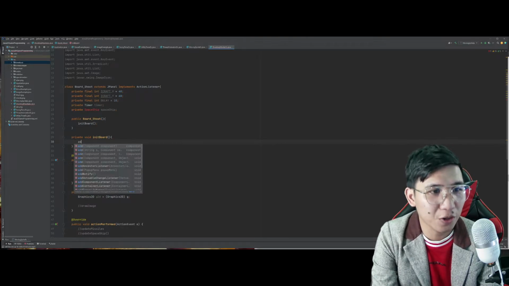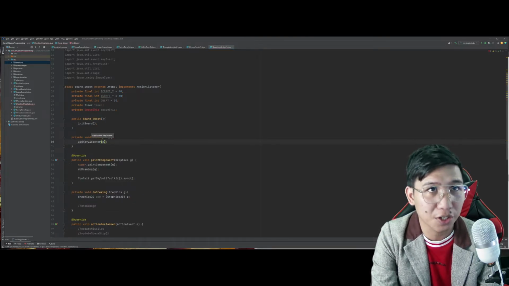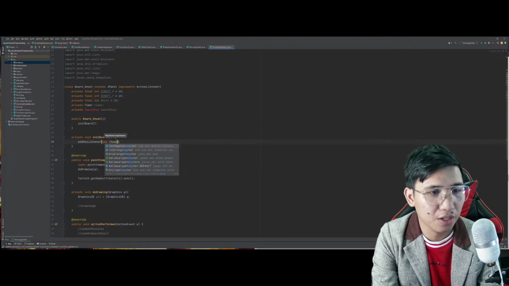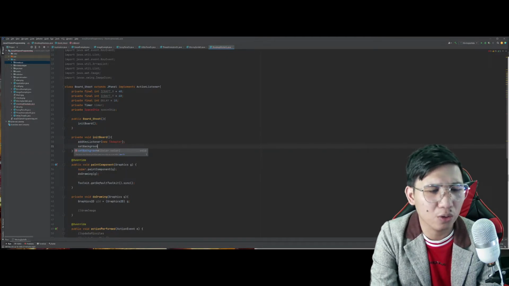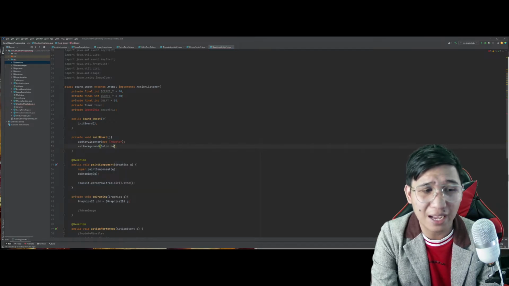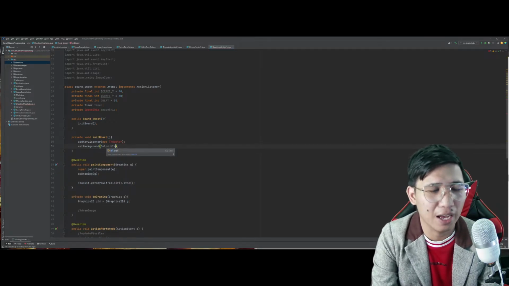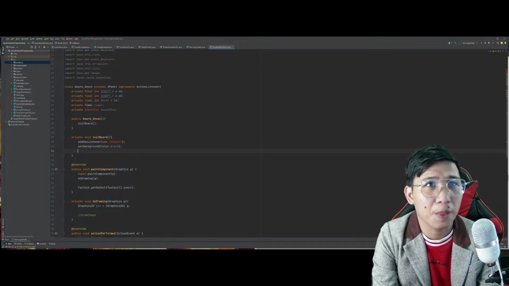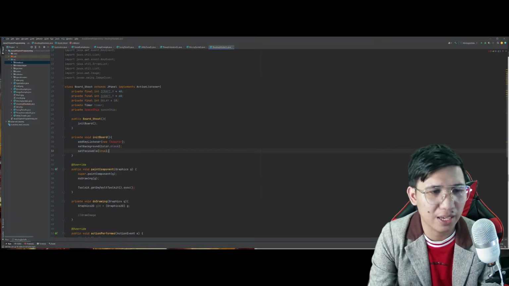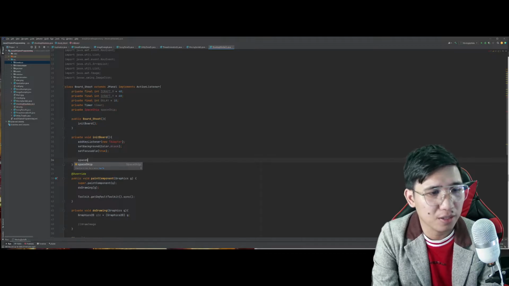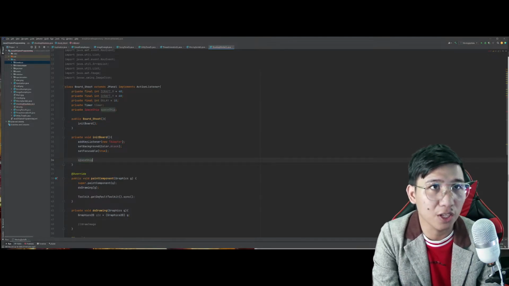Parang yung ginawa natin kanina dito, listener, t-adapter, tapos set background, color.black. Tapos yung focusable natin is true. Wala lang yan, pero lagay nyo lang basta para lang mag-update yung nangyayari.